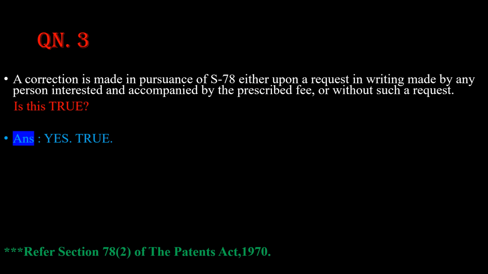Question number 3. A correction is made in pursuance of section 78 either upon a request in writing made by any person interested and accompanied by the prescribed fee or without such a request. Is this true? Just a second, friends. Yes, friends, this statement is 100% true. So for this, please refer section 78 subsection 2 of the Patents Act 1970. Fine.